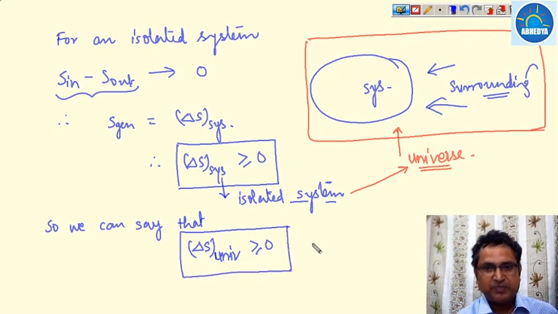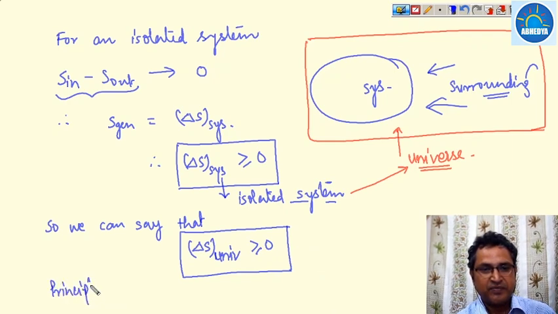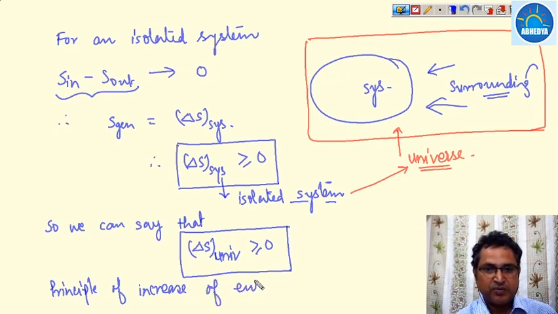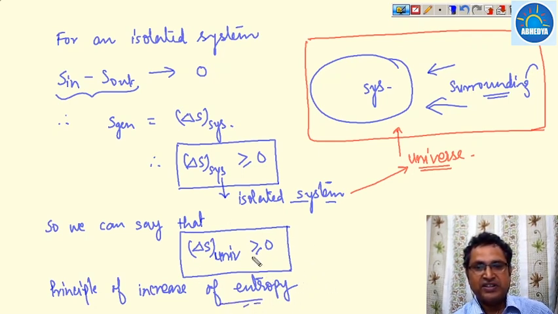And this principle is basically known as the principle of increase of entropy, meaning the entropy of the universe is always trying to increase.